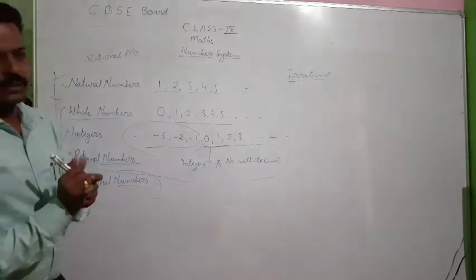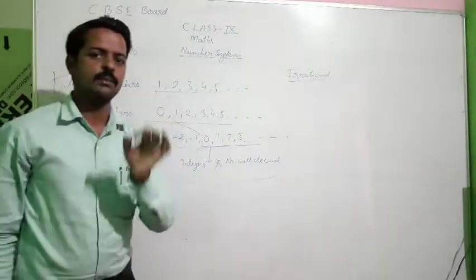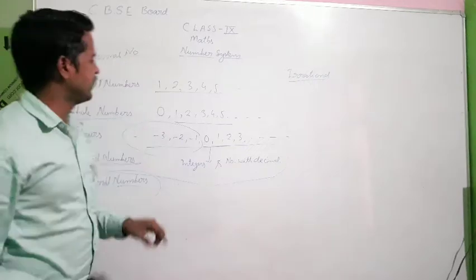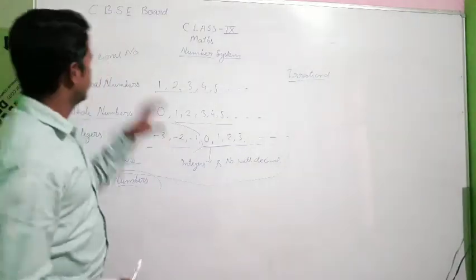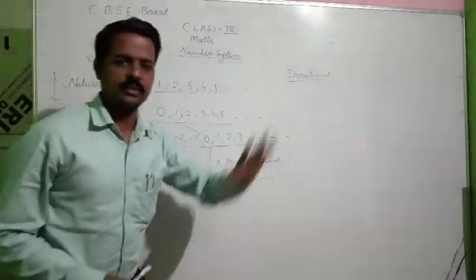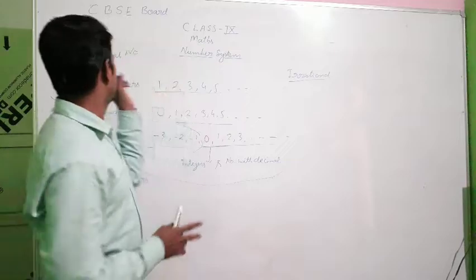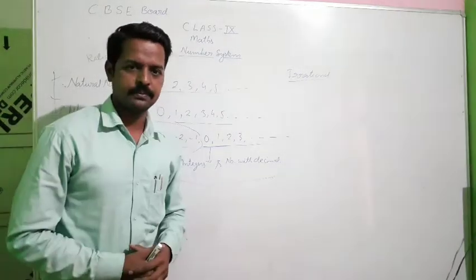Now I ask a question. You have to try and write the answer in the comment box. Give me an example of one number which is rational but not irrational. Or in other words, write the difference between rational and irrational numbers in the comment box.